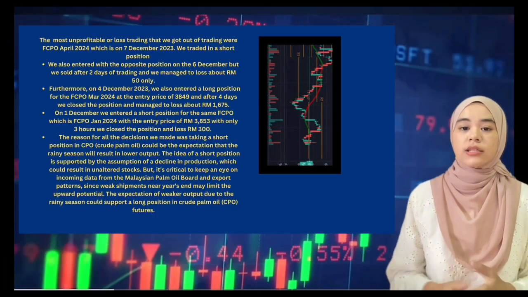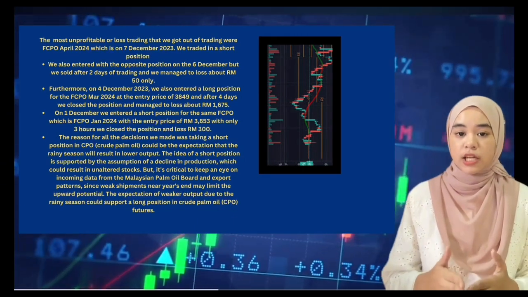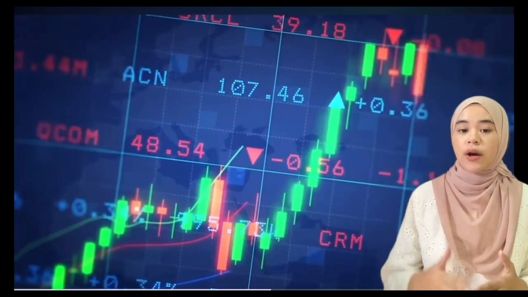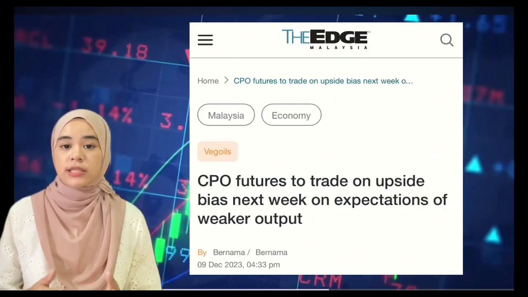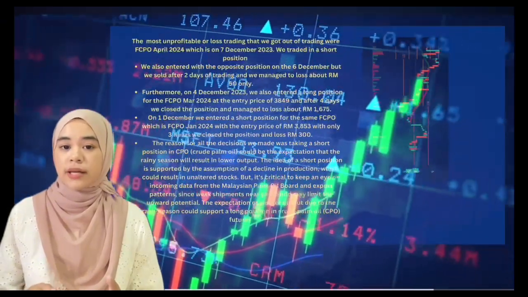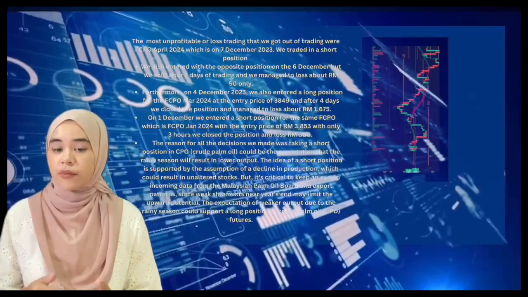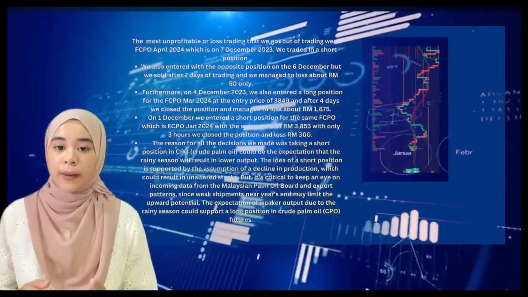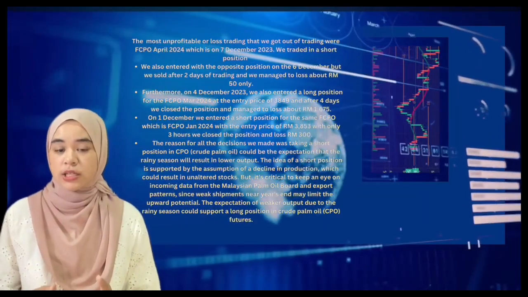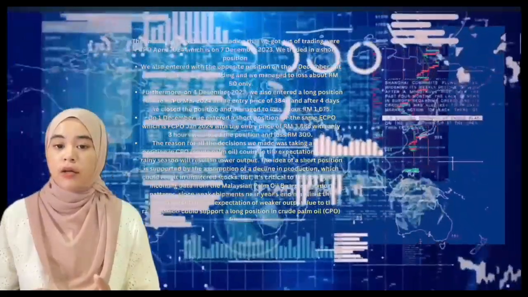The reason for all the decisions we made, taking a short position in CPO, could be the expectation that the rainy season will result in lower output. The idea of a short position is supported by the assumption of a decline in production, which could result in unaltered stock, but it's critical to keep an eye on incoming data from the Malaysian Palm Oil Board and export patterns, since weak shipments may limit the upward potential. The expectation of weaker output due to the rainy season could support a long position in crude palm oil CPO